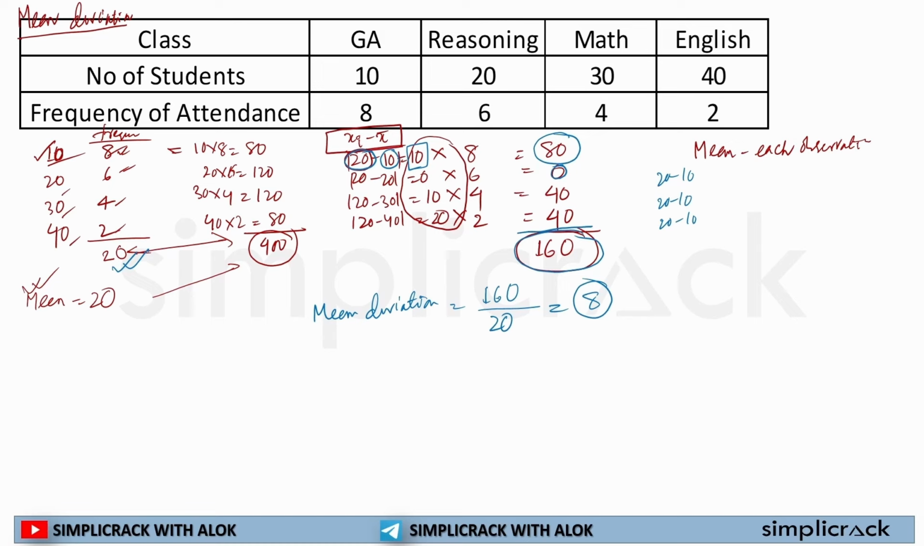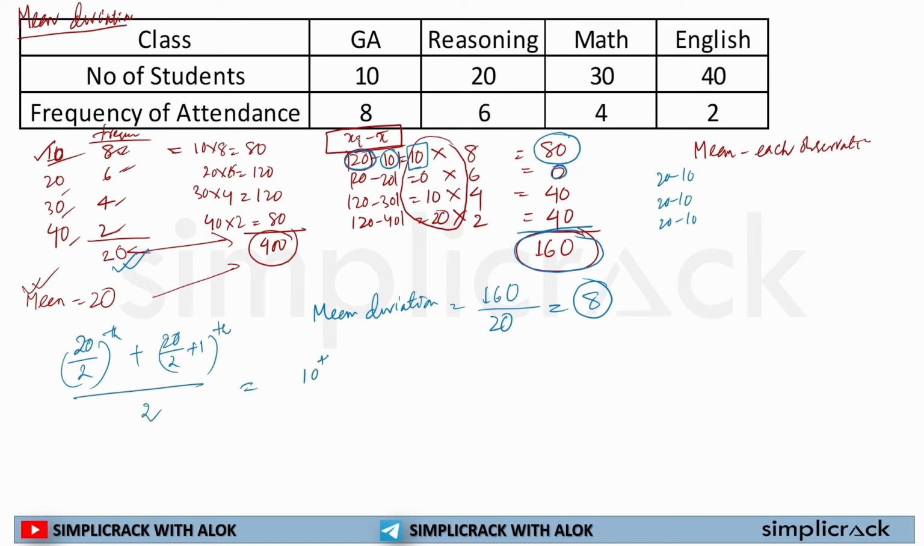But in case of median, what do we have to do? We have to calculate the median class first. So here 20 observations are there. So the median will be the average of the 20 by 2th term and the 20 by 2 plus 1th term, divided by 2.